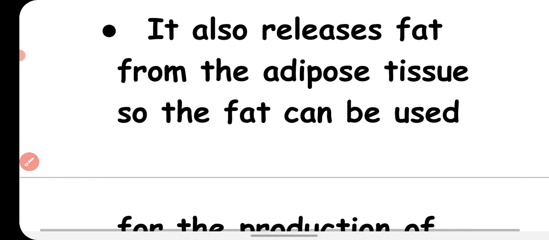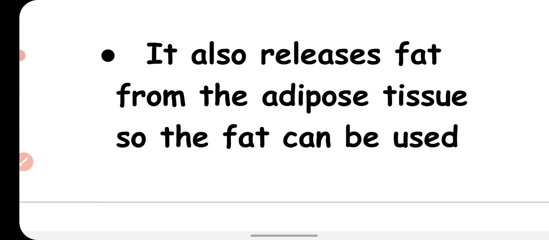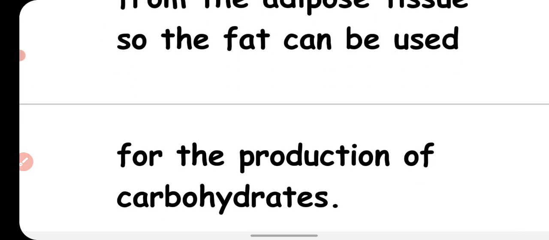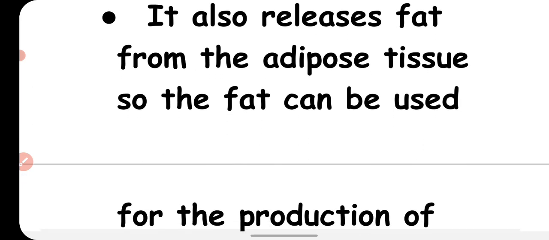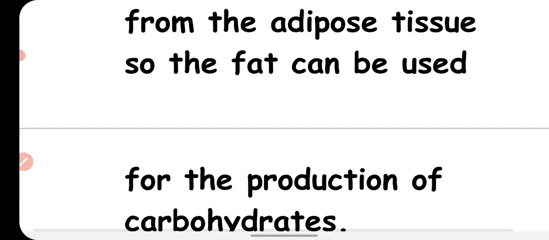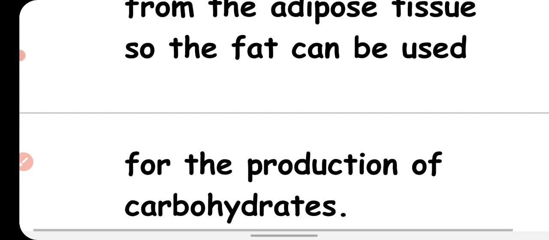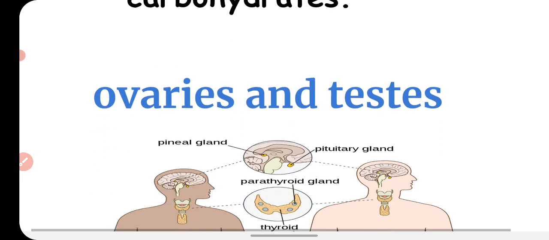It also releases fat from the adipose tissue so that the fat can be used for the production of carbohydrates. Glucagon also has an effect on the adipose tissue, so that the fat will be released from the adipose tissue for the production of carbohydrate.